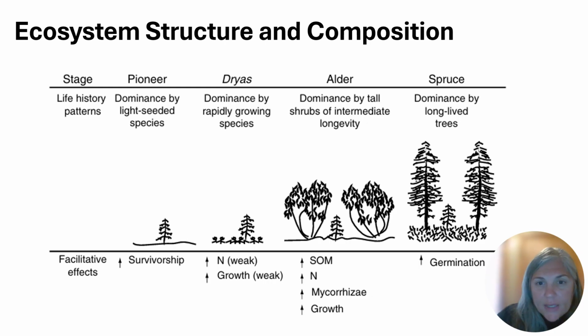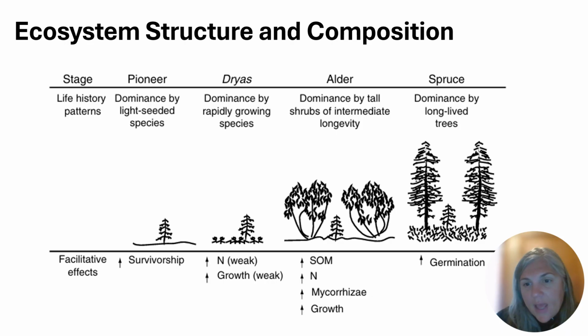And here's just a schematic looking at that same type of ecosystem. The early stage life history patterns are really important. In the pioneer stage, we start to get dominance by light-seeded species, seeds that are wind-blown and come into the system and start to establish. And then we see this driest stage, which is dominated by these fast-growing species. We're starting to get a little bit of nitrogen accumulating in the system, a little bit of plant growth, but as the alders come in, these nitrogen fixers, they start to increase the nitrogen content in the soil.